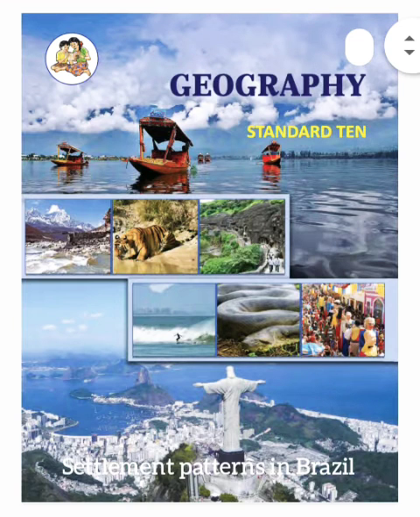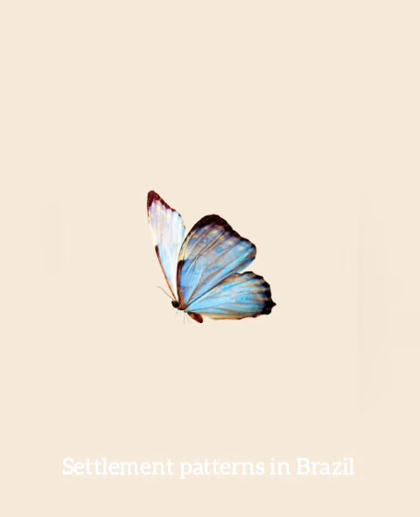For example, the nucleated settlements we can see in the Narmada River Valley, in the paddy lands of Bihar, in the Vindhya Plateau, and in some other regions where there is availability of water, availability of natural resources, and fertile land. And on the other hand, in the seven union territories where there is rigid topography, unfavorable climate, and some other reasons, the human settlements are sparse or scattered. So, these are the things that we have discussed in our last point.